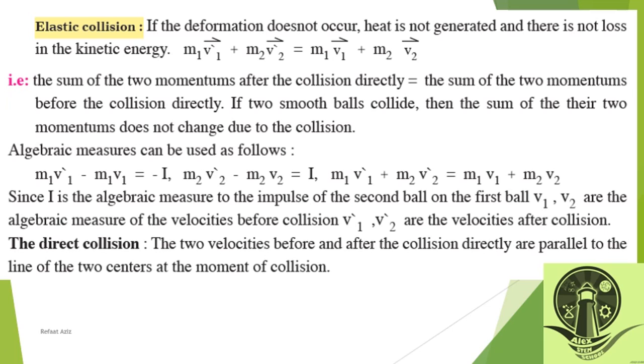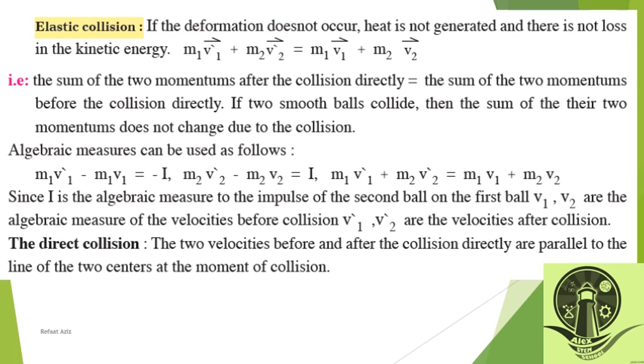Algebraic measures can be used as follows: m1 v1 dash minus m1 v1 equals negative I, where I is the impulse. m2 v2 dash minus m2 v2 equals the impulse. So m1 v1 dash plus m2 v2 dash equals m1 v1 plus m2 v2.